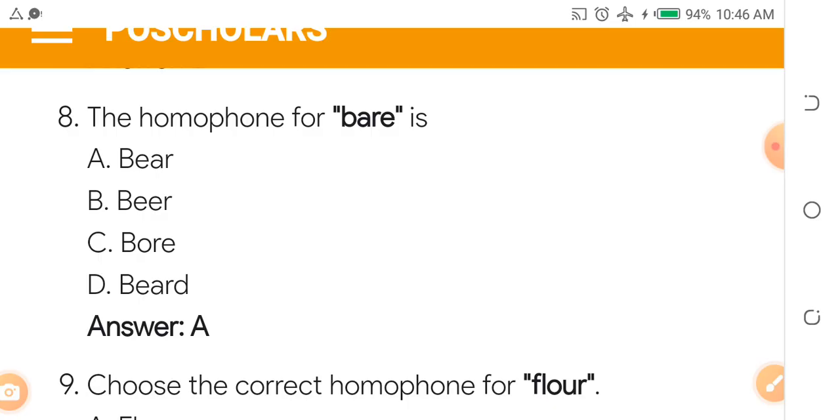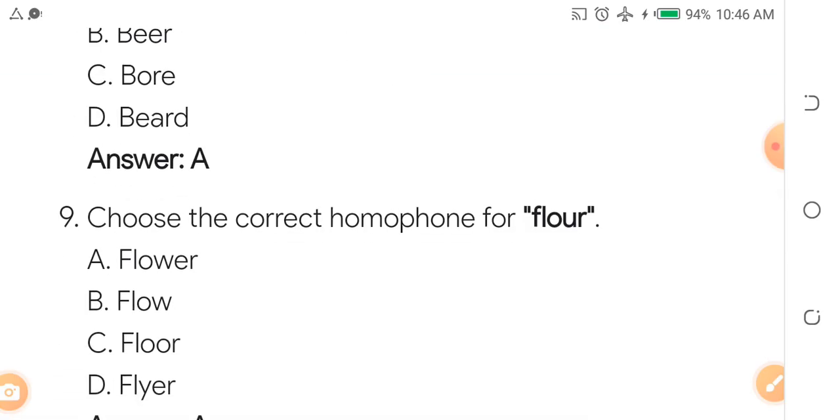The homophone of bear is dash. A, bear. B, beer. C, ball. D, bead. Of course, the answer is A, bare. B-A-R-E and B-E-A-R have the same sound.